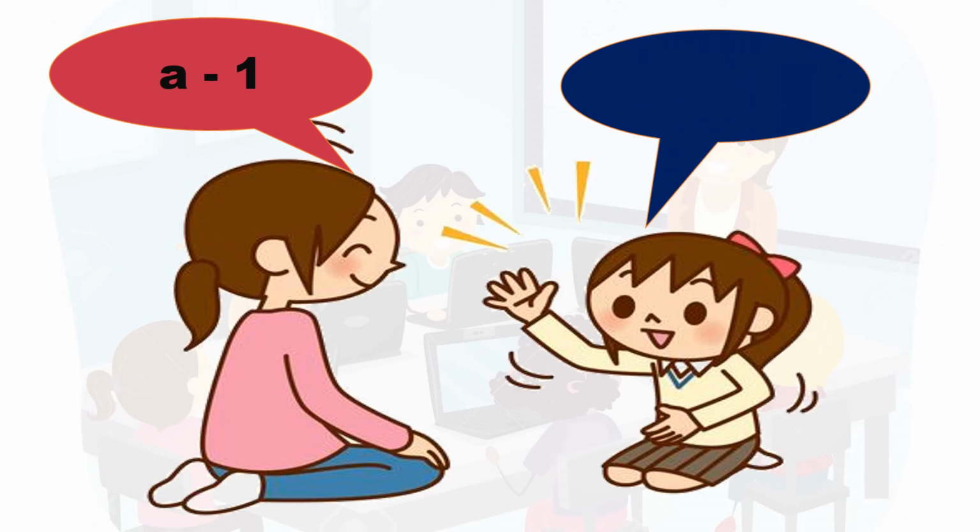Guess it. Any guesses? Check your answer. B2. Right? Then again Priya will say C3. Priya will say D4.